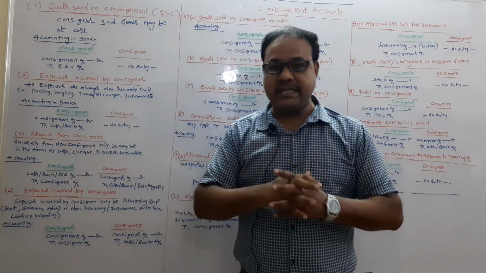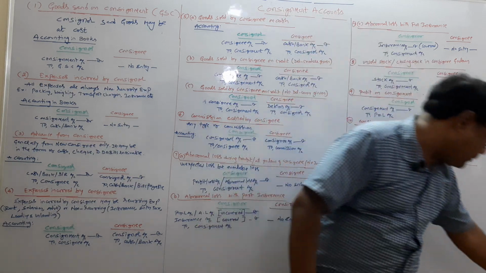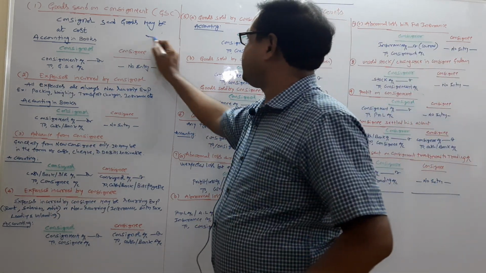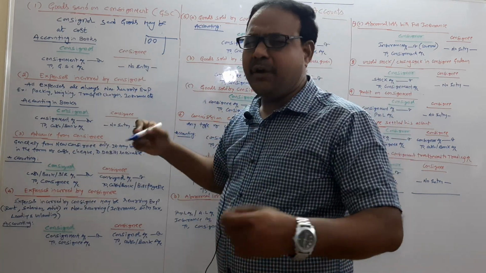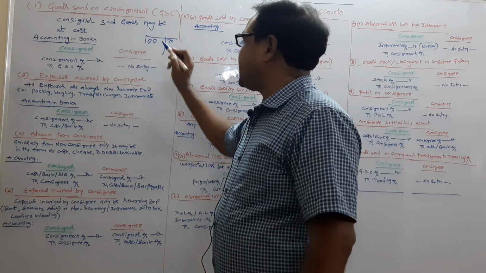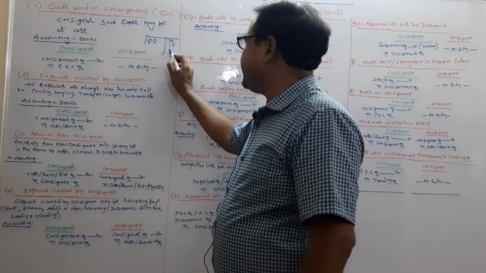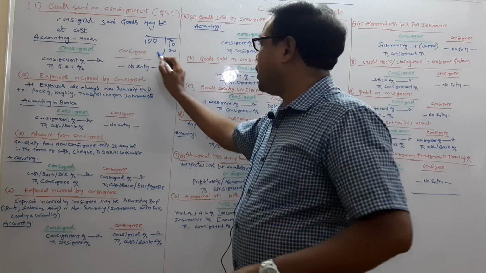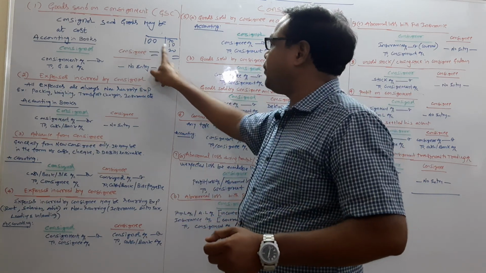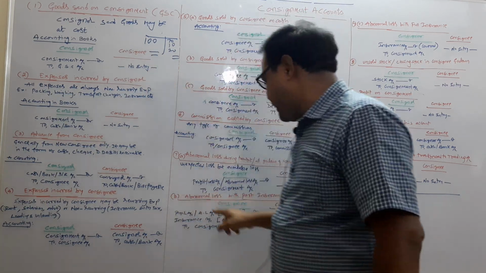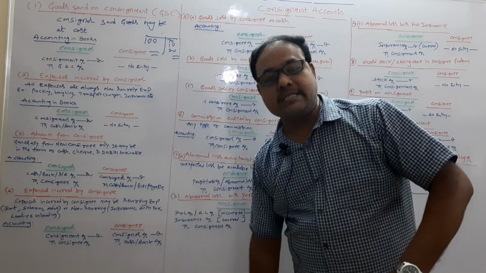20 goods. Now see, if I prepare a consignment account, here 100 goods, whatever the value or units: 70 goods are sold, 10 goods are abnormal loss, 20 goods closing stock. Now is my stock tallying or not? Yes, it tallies. So it is for stock tallying purpose only that I am recording on the credit side. But don't think that loss is credited to the consignment account.